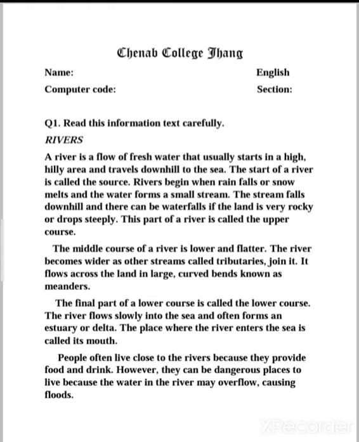So, question number 1, you can see there is a passage in front of you. Read this information text carefully. The information text contains some kind of information. It is about rivers. You have to read it carefully, so we are going to do the reading.